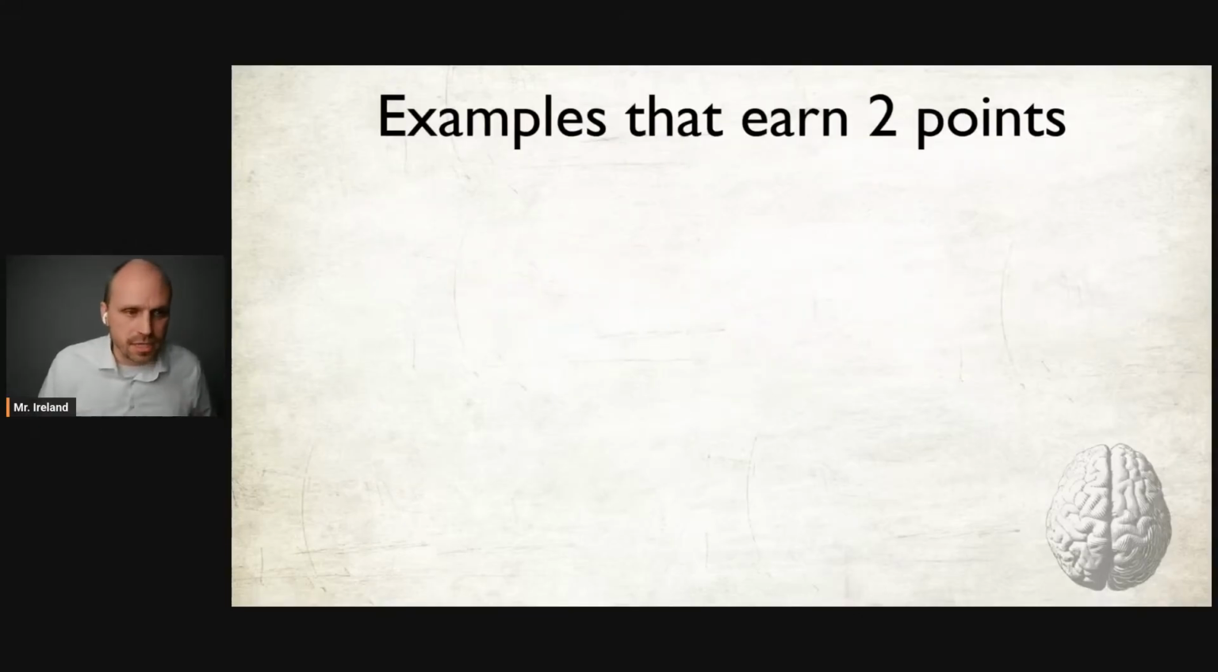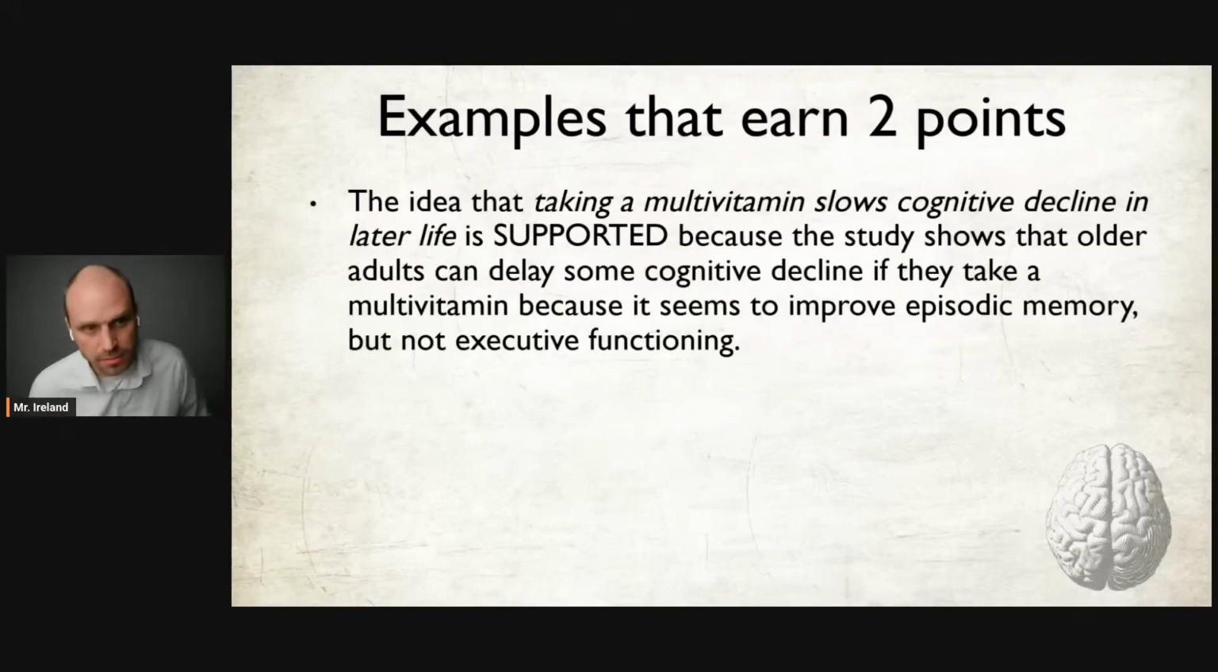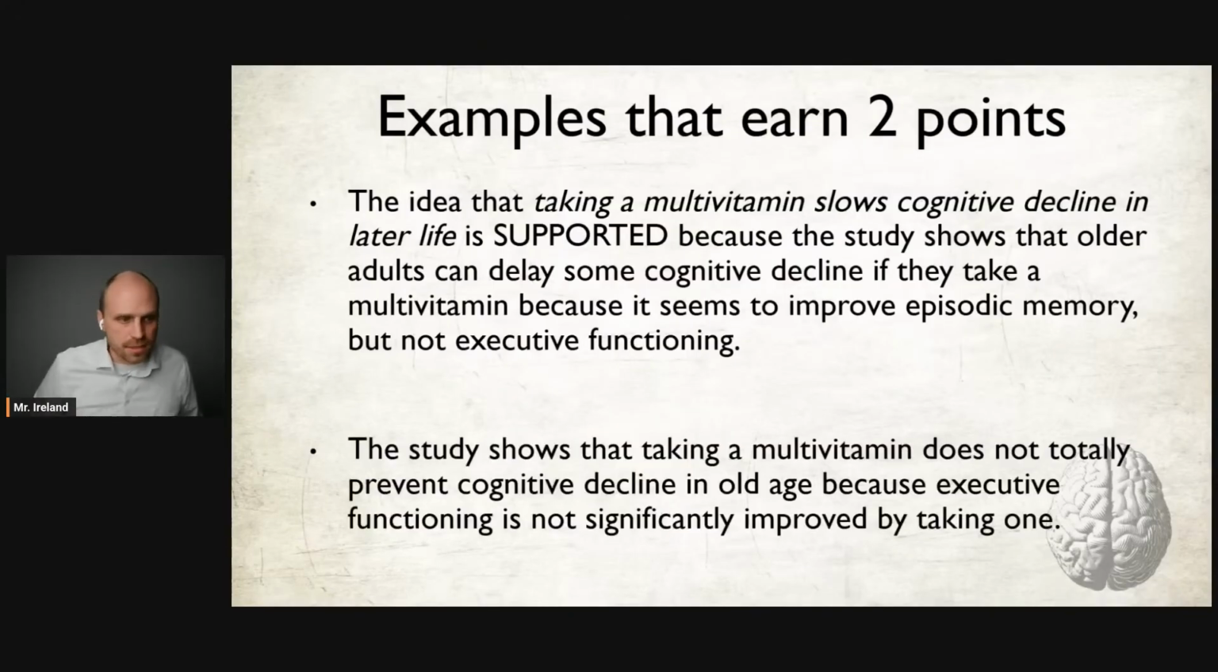So here are examples that earn 2 points. The idea that taking a multivitamin slows cognitive decline in later life is supported because the study shows that older adults can delay some cognitive decline in life if they take a multivitamin because it seems to improve episodic memory, but not executive functioning. That would score. You could also say the study shows that taking a multivitamin does not totally prevent cognitive decline in old age because executive functioning is not significantly improved by taking one. Both of those would get you a full 2 points.